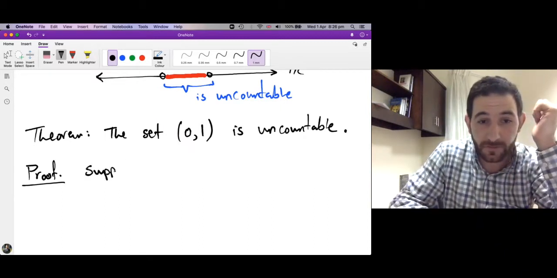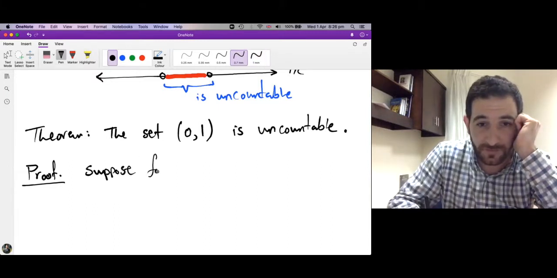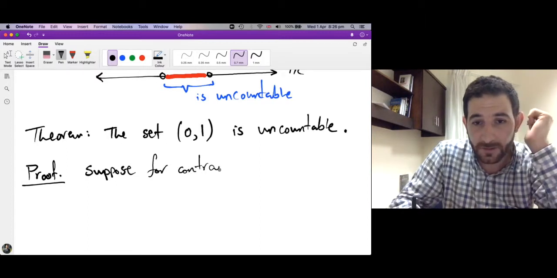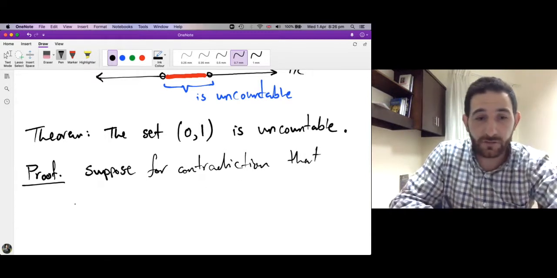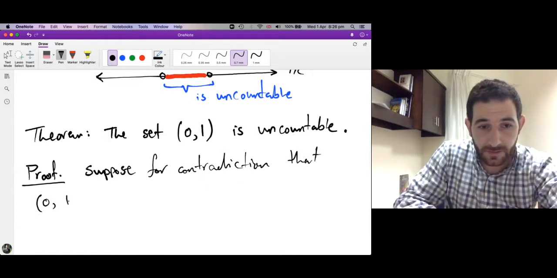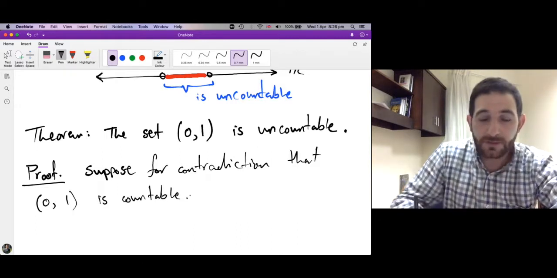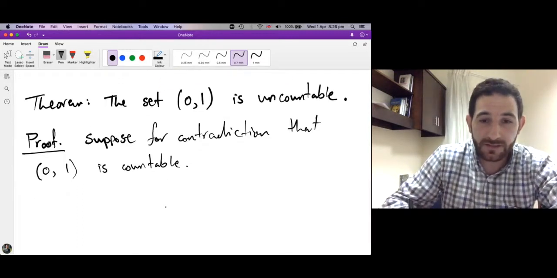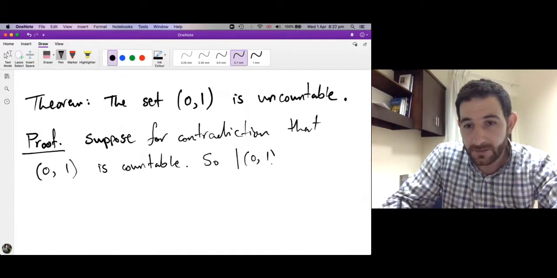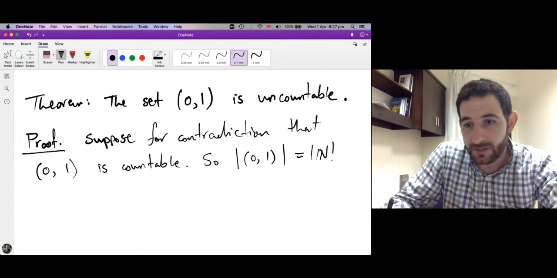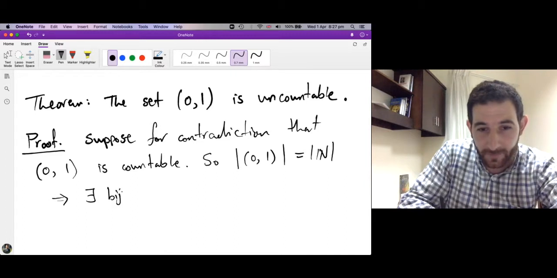Suppose, for the sake of contradiction, that this set is countable. This means that the cardinality of this set is equal to the cardinality of the natural numbers, which means that there exists a bijection.